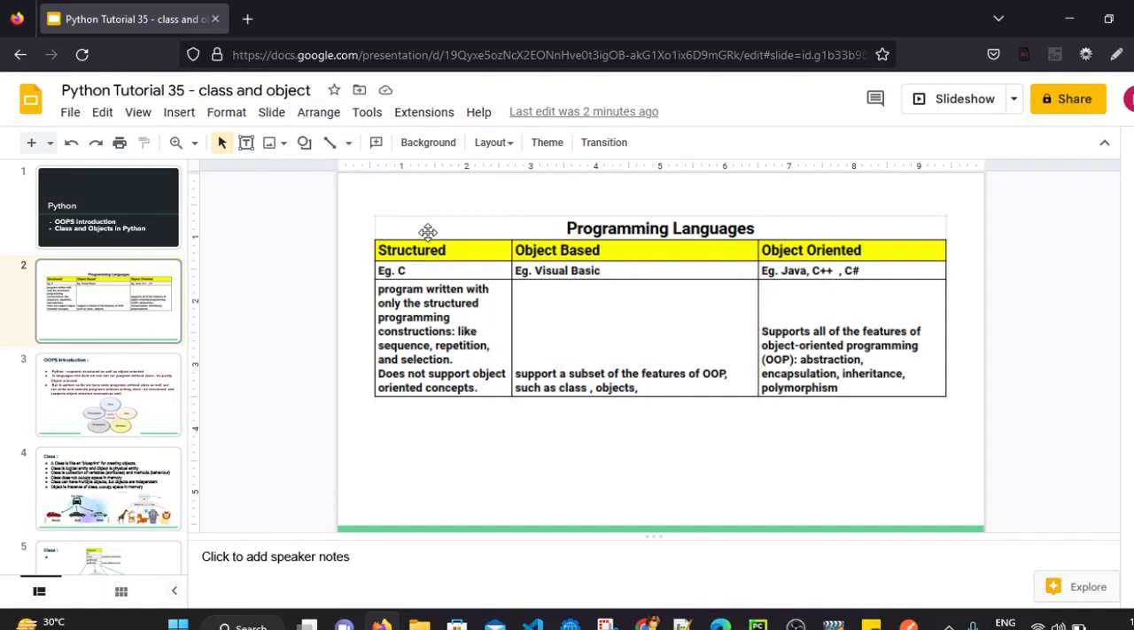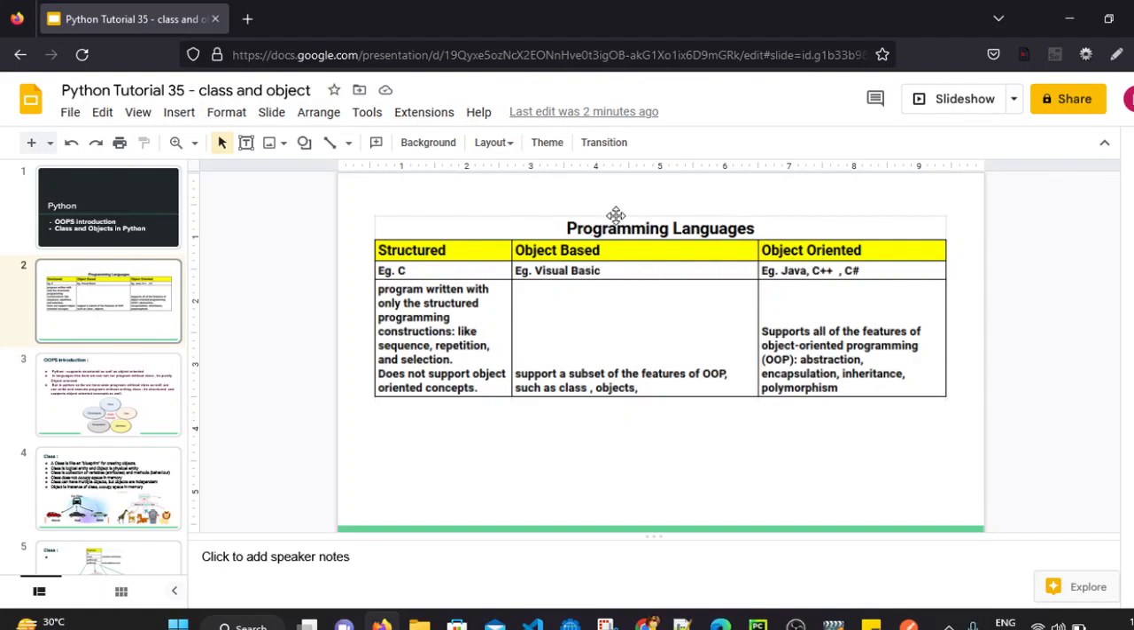So C is a structured programming language, whereas languages like Java, C++, C Sharp are object-oriented programming languages. They support all the features of object-oriented programming, which include abstraction, encapsulation, inheritance and polymorphism. We will see what those concepts are in detail in a coming session, but just understand that languages like Java, C++, C Sharp are purely object-oriented languages. Those languages support all the object-oriented programming concepts like class, object, abstraction, polymorphism, inheritance and encapsulation.